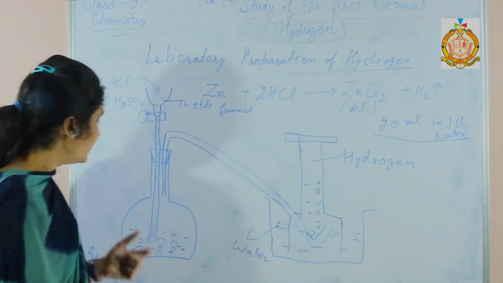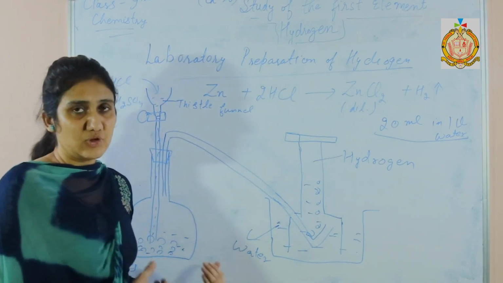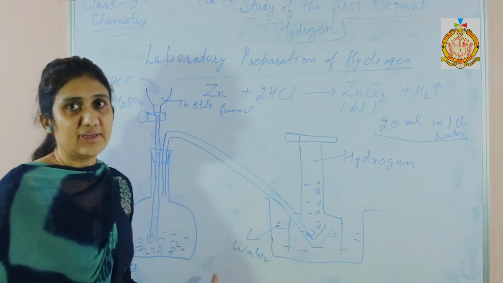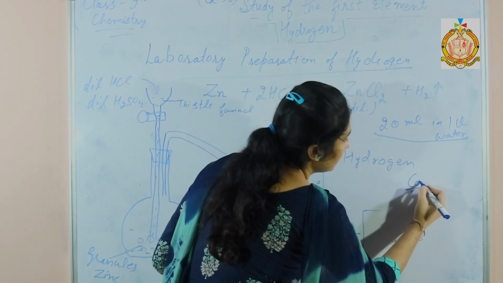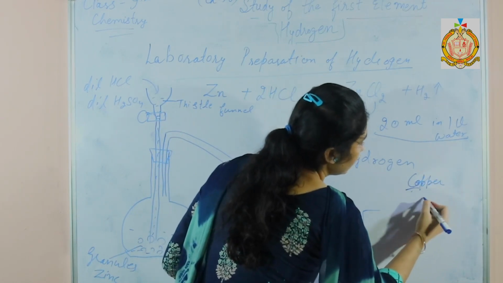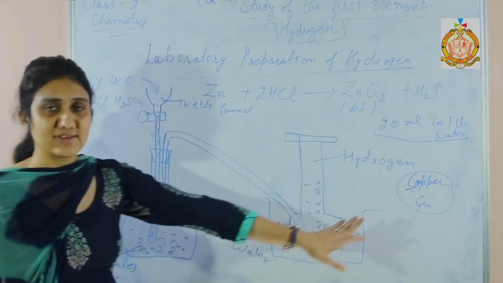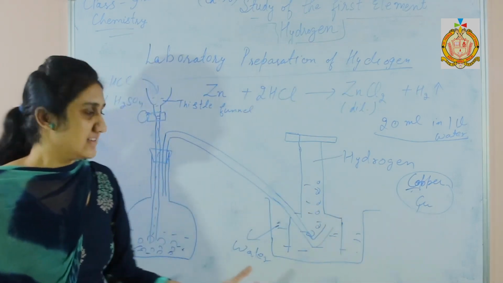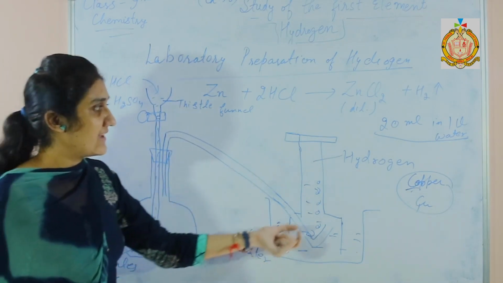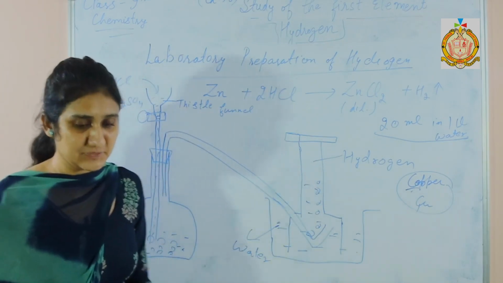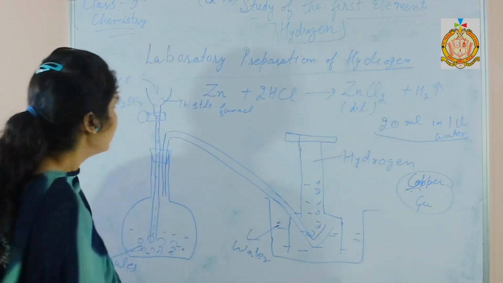One more thing, why are zinc granules used in this reaction? Because zinc granules contain an impurity, that is copper, Cu, which acts as a catalyst and speeds up the reaction, and hydrogen gas is collected in the gas jar. There are some impurities present in the hydrogen gas.